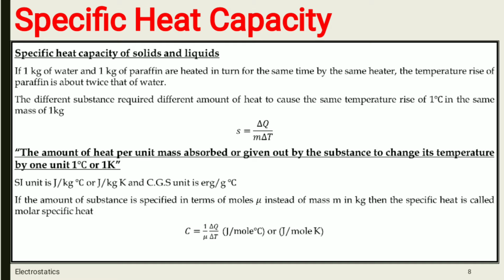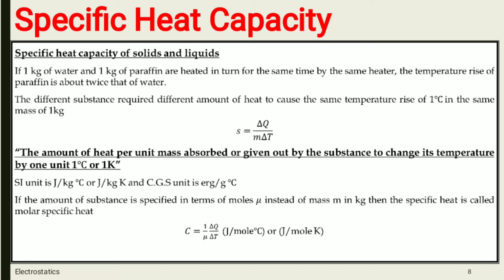Specific heat is the capacity of a material to absorb heat or to increase its temperature. That is the amount of heat per unit mass absorbed or given out by the substance to change its temperature by 1 unit. That 1 unit may be 1 degree Celsius or 1 Kelvin.